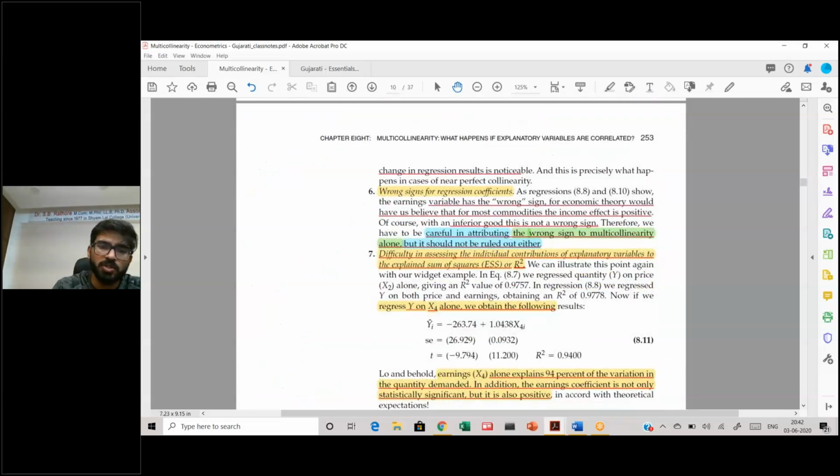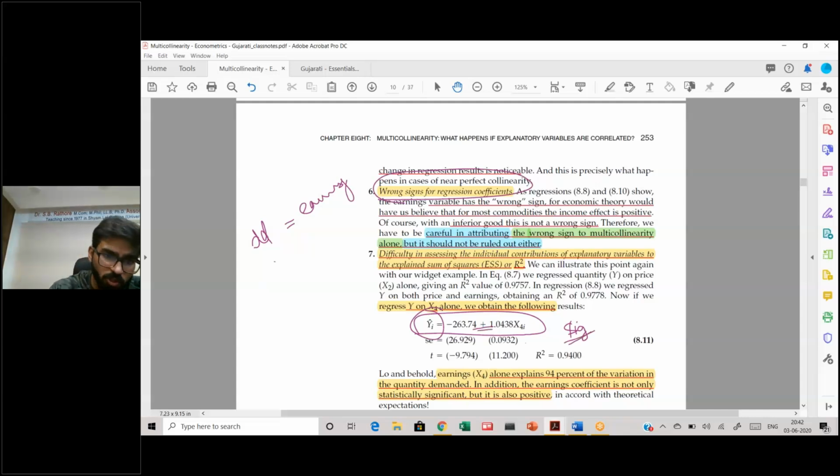Then you can also see that there are wrong signs of regression, because our theoretical analysis says that unless a particular good is an inferior good, there should be a positive relationship between earnings and demand. If you check the individual relationship, we have regressed demand on earnings, and we have found that this is significant and the relationship is positive.